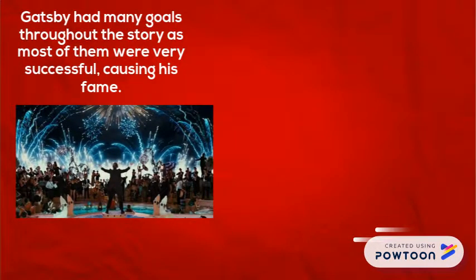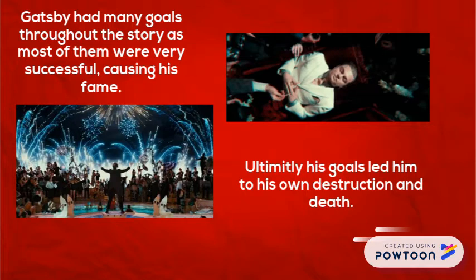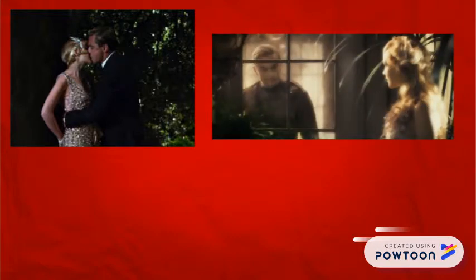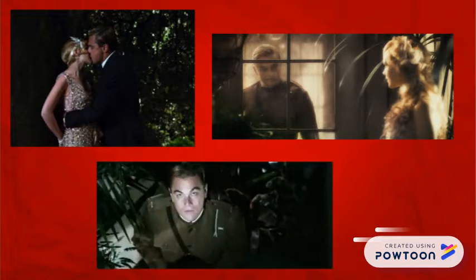Gatsby had many goals throughout the story, and most of them were very successful, causing his fame. Ultimately, his goals led him to his own destruction and eventually his death. Gatsby loved to make goals for himself. He loved achieving them. It made him feel amazing. Gatsby was absolutely in love with Daisy. When he went off to war, he would write her notes letting her know that he was still okay.